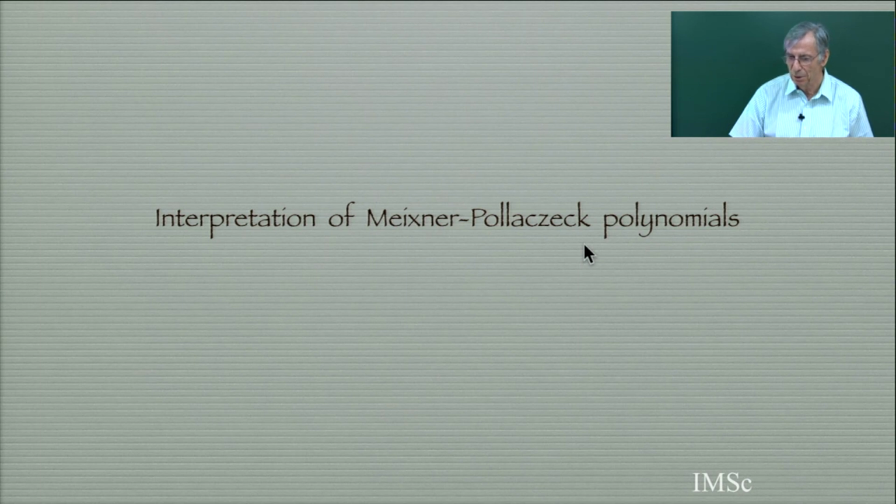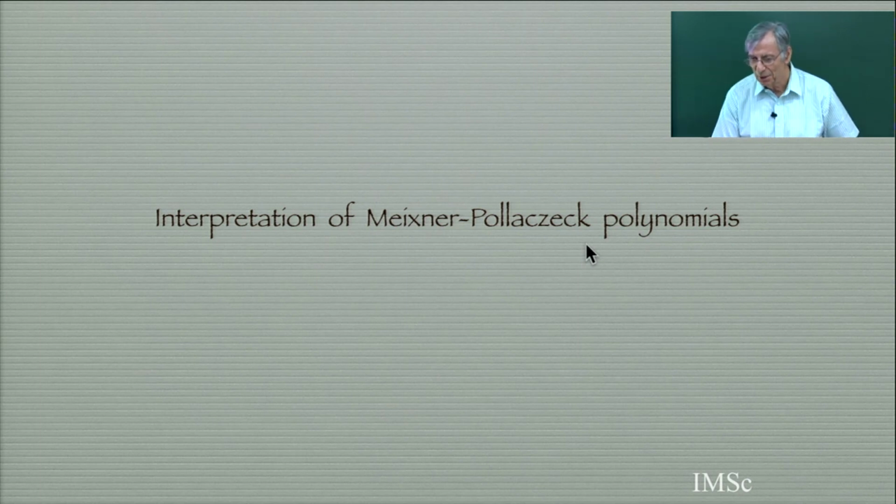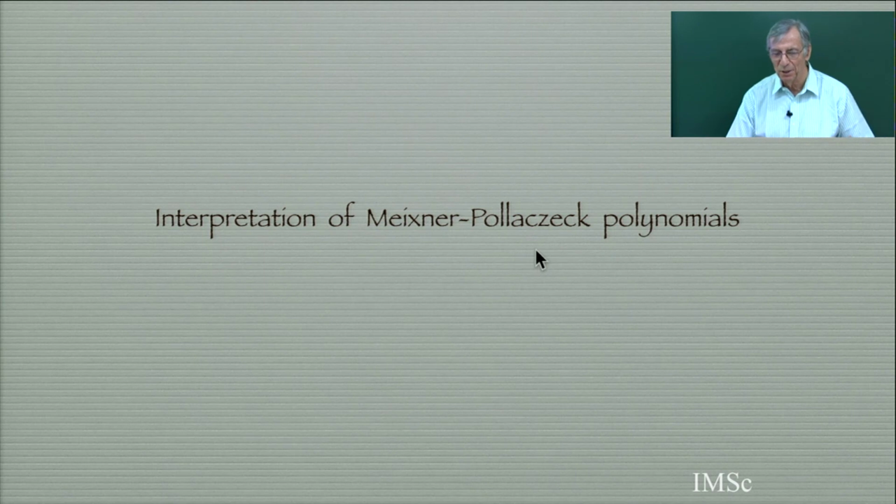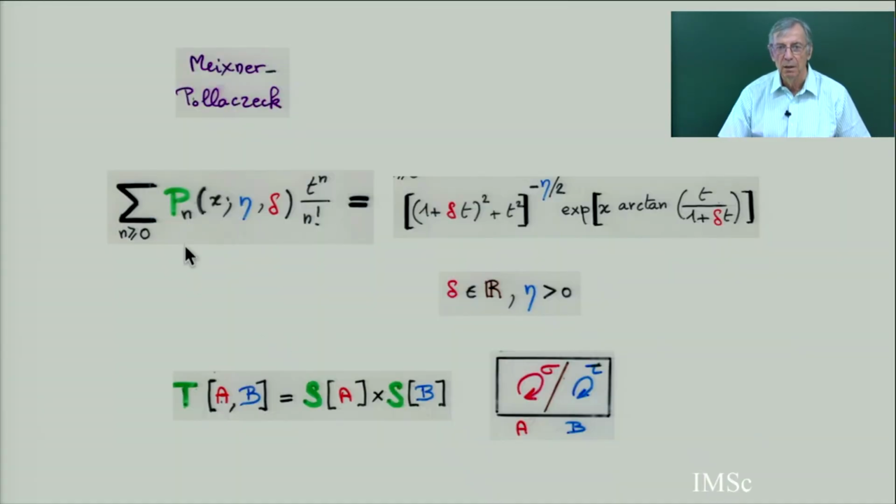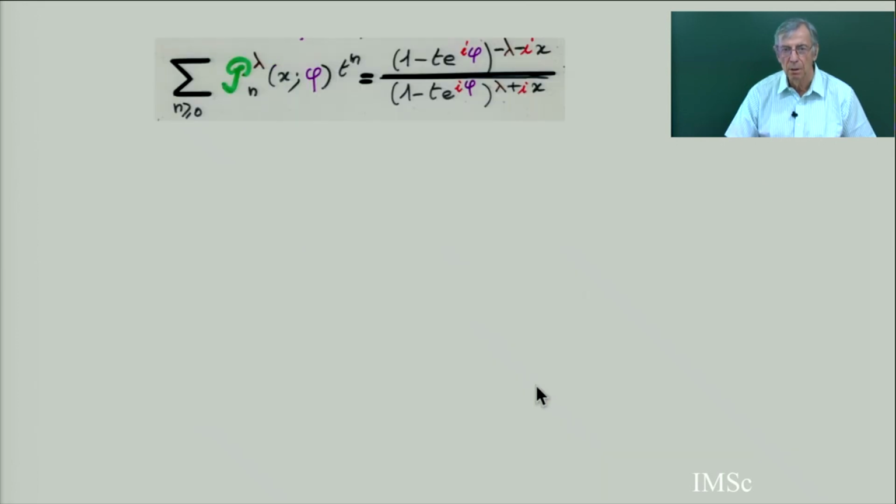If you don't like octopus too much, with arctangent, with cycles of odd lengths, and two kinds of octopus, then there is an interpretation of Meixner-Pollaczek. So this polynomial, again, has two terms, and I'm going to interpret this with a pair of permutations.